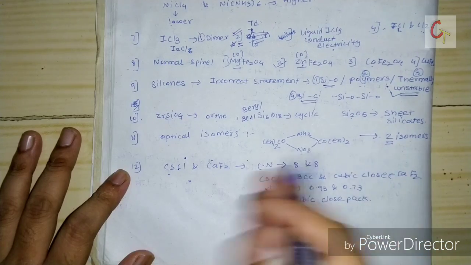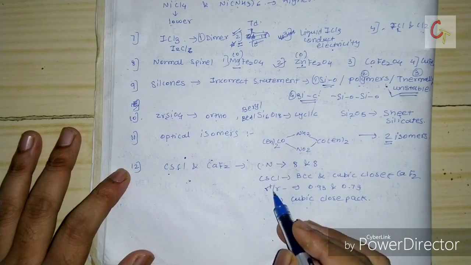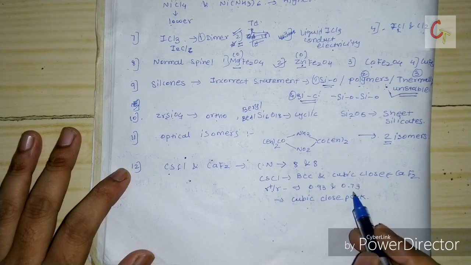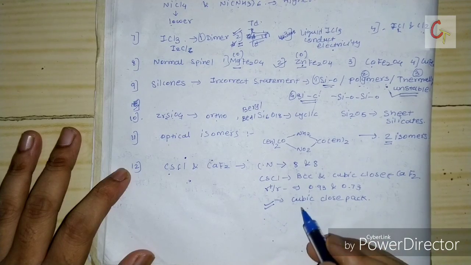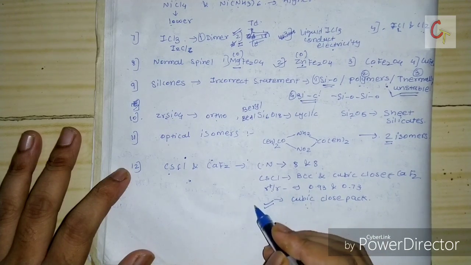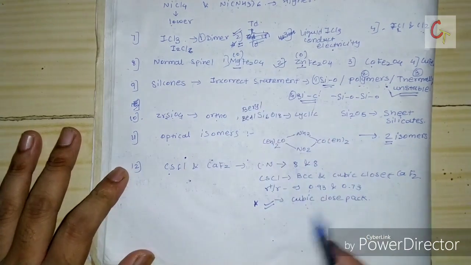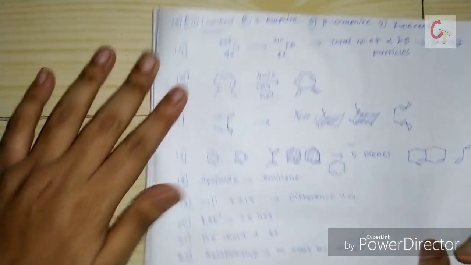Actually this is from FCC, so this is another type of cubic close packing. And the third is the radius ratio for cesium and fluoride, 0.93 and 0.73, and according to me this will be the incorrect statement, that is cubic close pack. So I have doubt regarding this option, and this question is from the solid state, in the p block. Now let's say one more question.